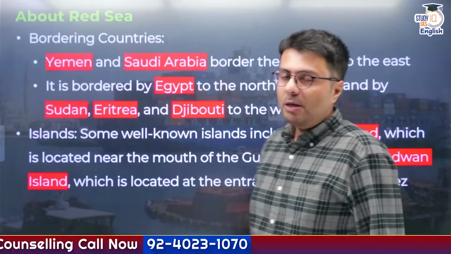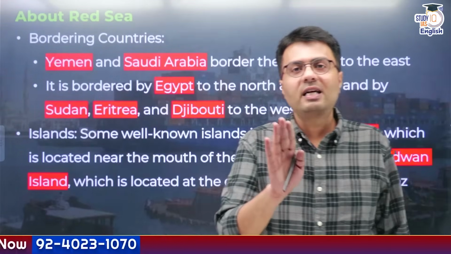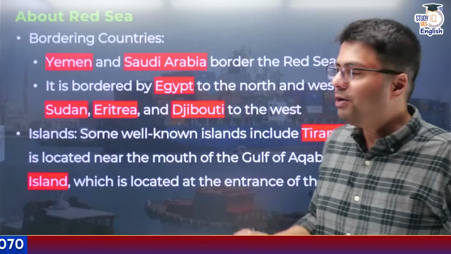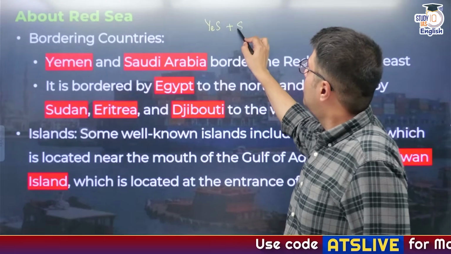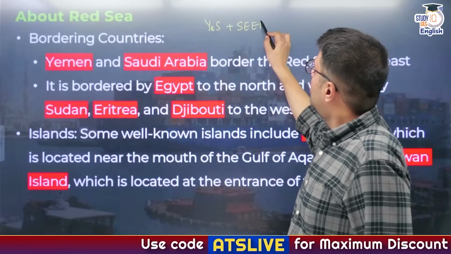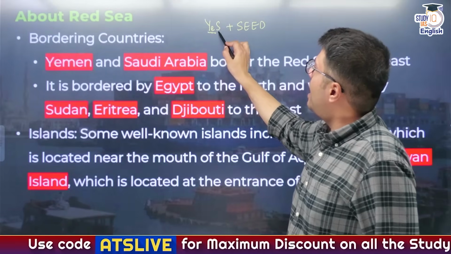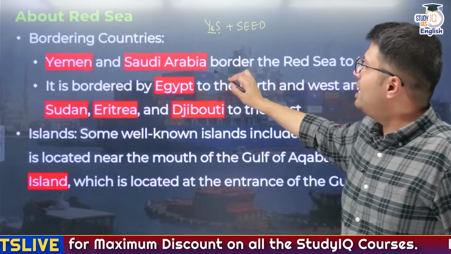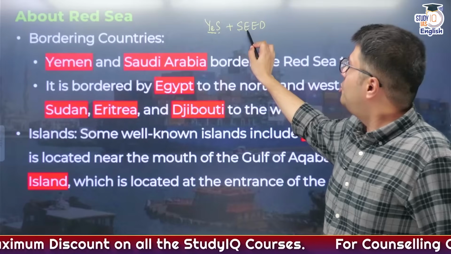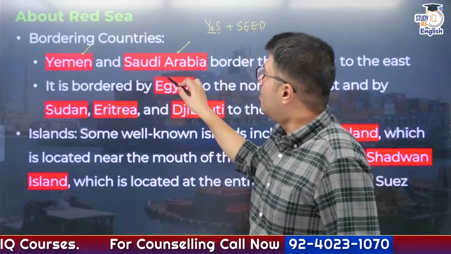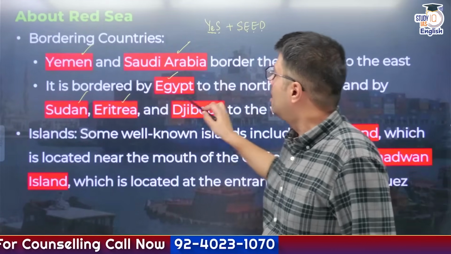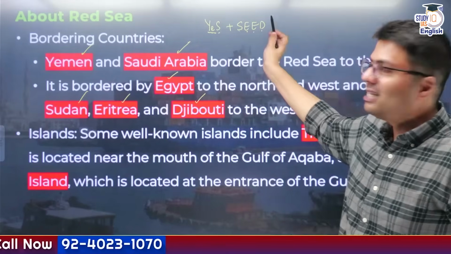Now the countries which border the Red Sea are basically 6 countries. There is a very simple abbreviation that you need to understand: YES-SEED. Yes here means Yemen and Saudi Arabia. Seed here means Sudan, Egypt, Eritrea and Djibouti. So these are the 6 countries that border the Red Sea region. The abbreviation is quite simple: Yes, Seed.